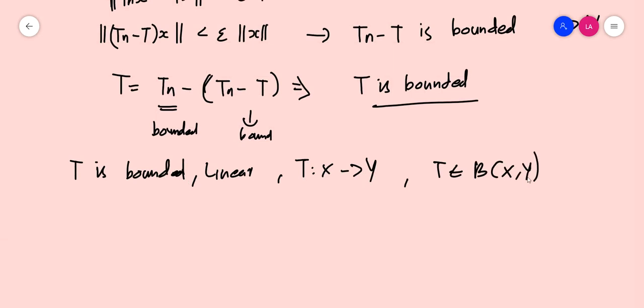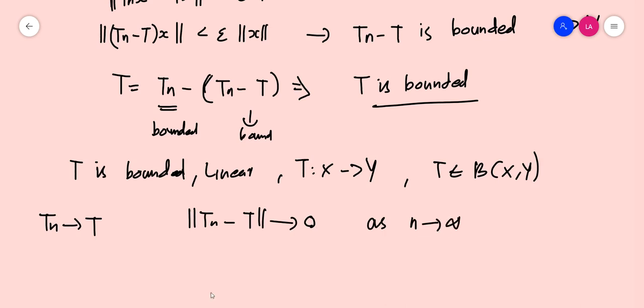So the first part is done. Next we have to prove that Tn converges to T, or norm of Tn minus T tends to 0 as n tends to infinity, which can be established trivially from this.